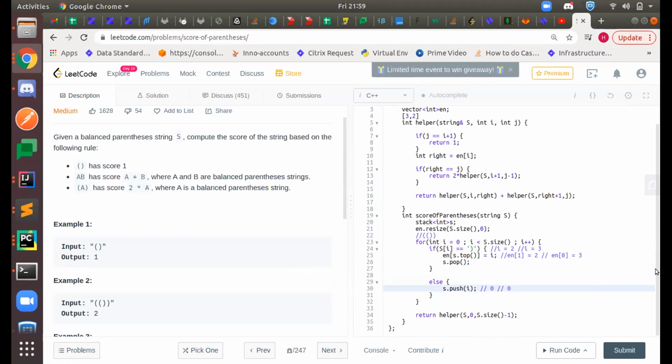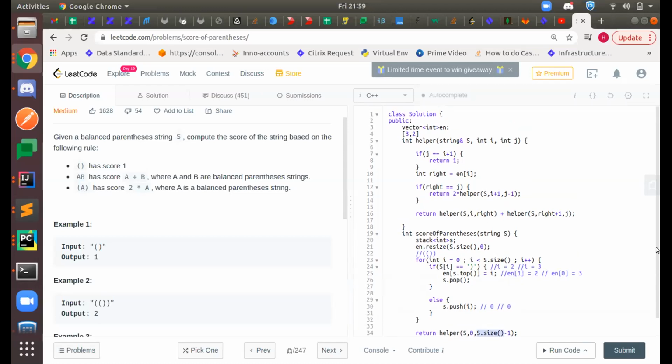So the logic is, let's say I have to find the answer from 0 till n minus 1. This is the helper function. If this holds true, then I just have the single set case. In my en vector I have the closing bracket index, so I first take that out and check, is my right equal to j? Is the bracket ending at the last index?